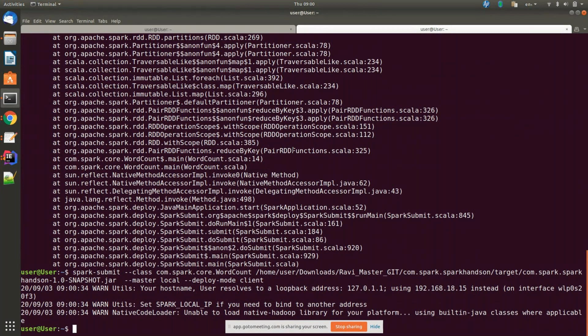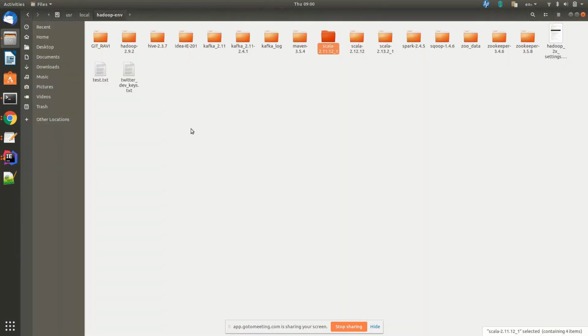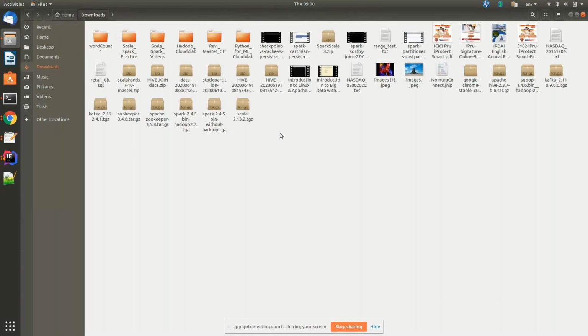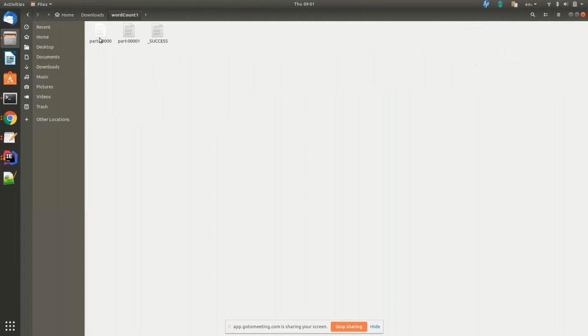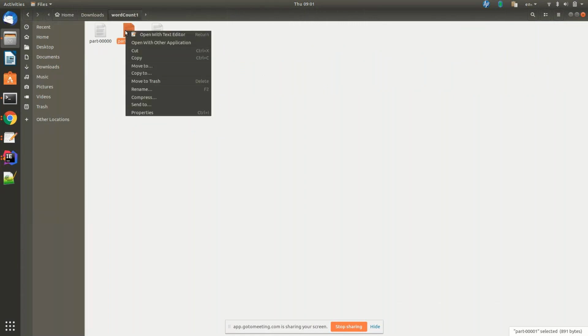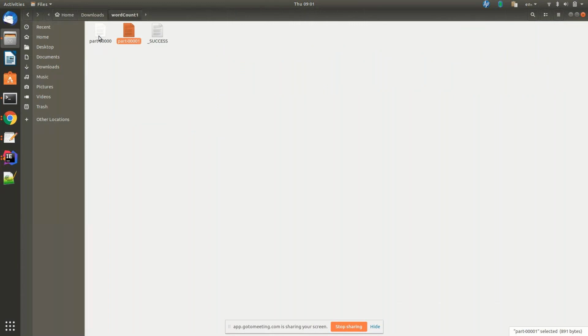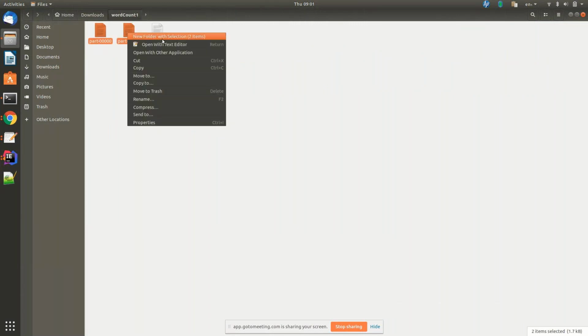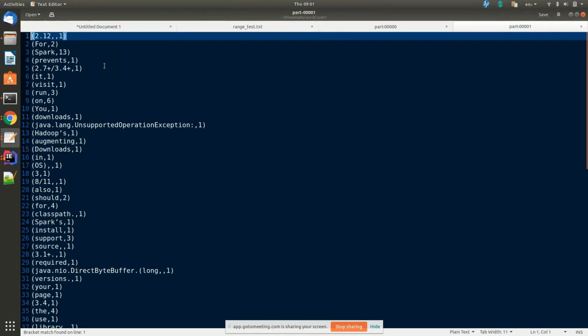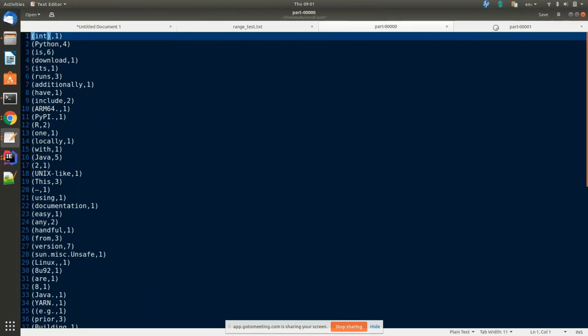It's done. Go to the output directory. Such a warning, okay. Go to your downloads, word count one. Open both the part files, and we'll see whether we have data or not. We have output, right? So the Spark submit is a success. This is how we submit the Spark job.